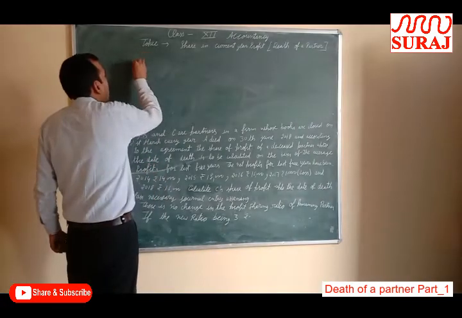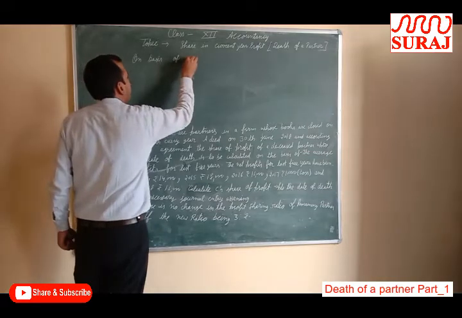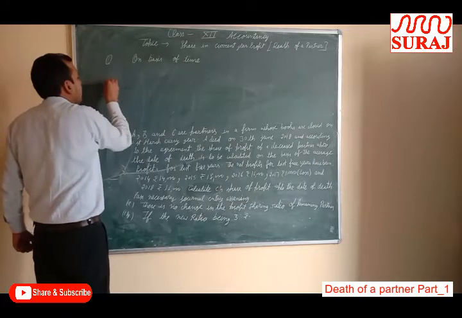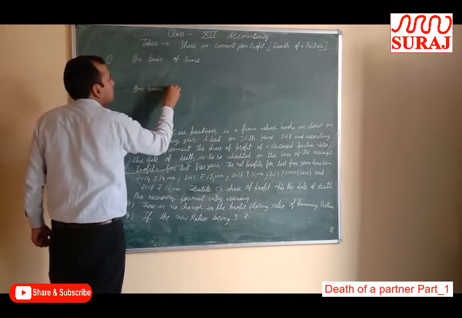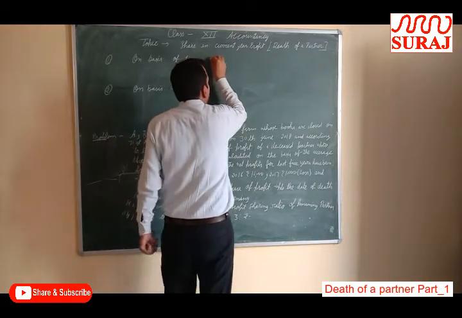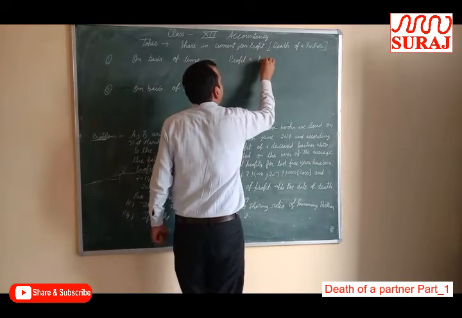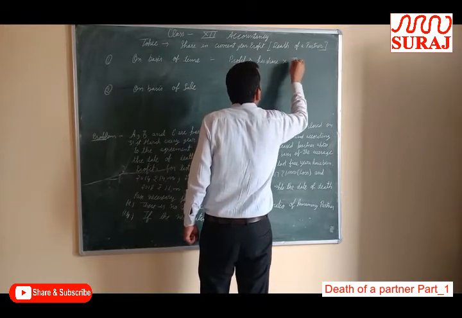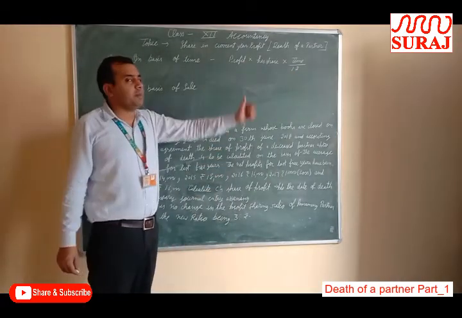First is on the basis of time. Second is on the basis of sale. On the basis of time, the formula is profit into his share into time upon 12.